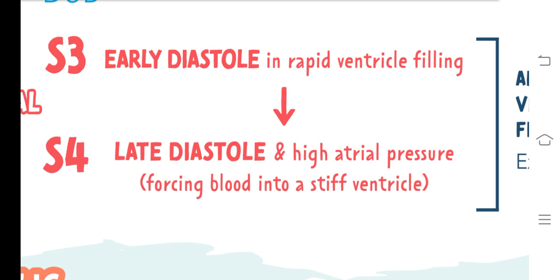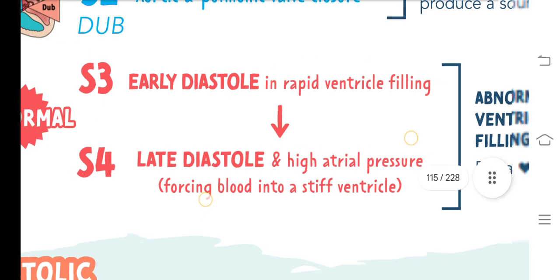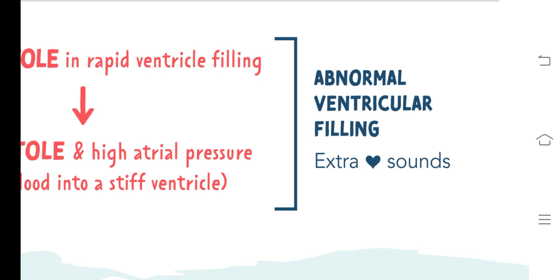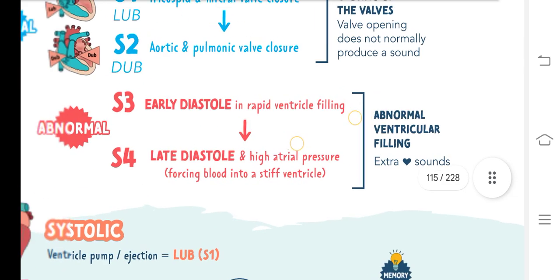So S3 is rapid ventricular filling and S4 is high arterial pressure. Simply, forcing blood into a stiff ventricle produces the S4 sound during late diastole. So abnormal ventricular filling makes extra heart sounds, which are abnormal.